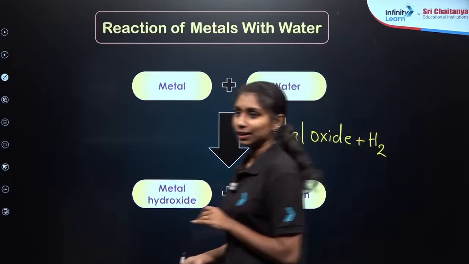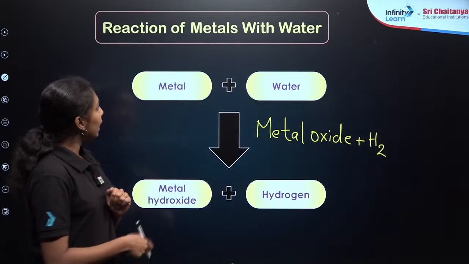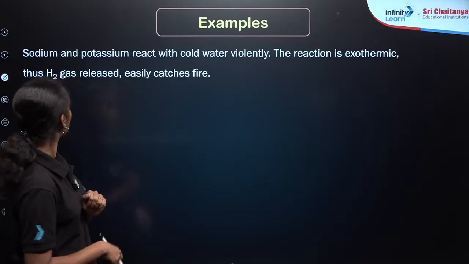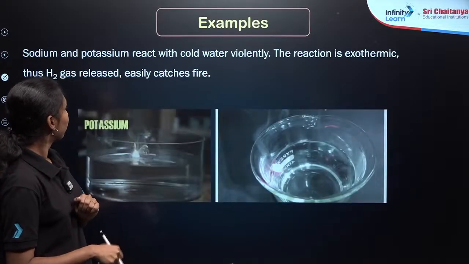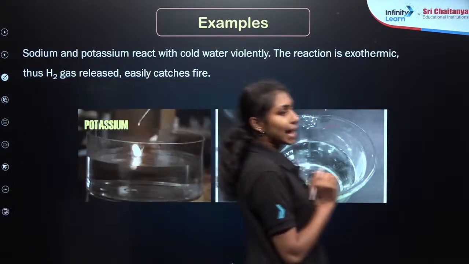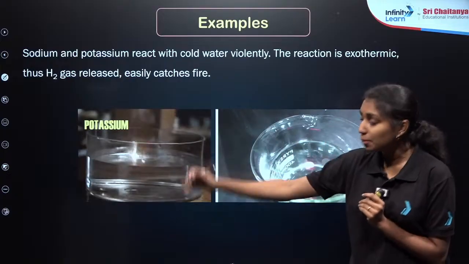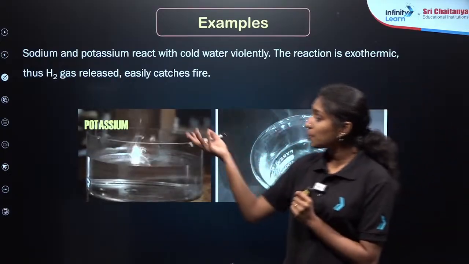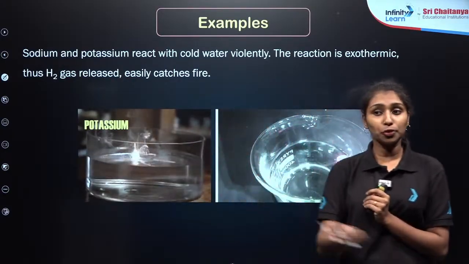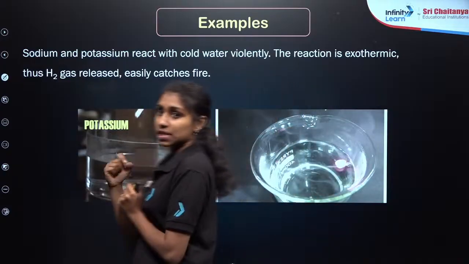Yes, then you are correct. Metal hydroxides and hydrogen gas. Let us see some examples here. Same, we are taking the first metal here, potassium, right? So potassium is reacting with water to form potassium hydroxide, right? Potassium hydroxide.